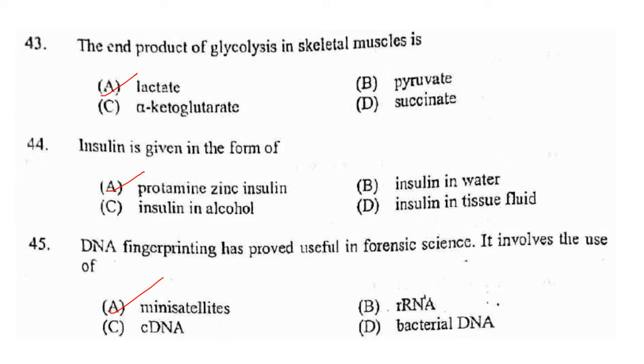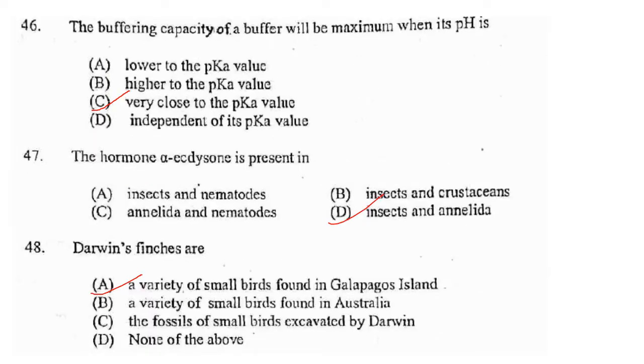Answer is A. Insulin is given in the form of protamine zinc insulin, insulin in alcohol, insulin in water, insulin in tissue fluid. Answer is option A, protamine zinc insulin. DNA fingerprinting has proved useful in forensic science. It involves the use of VNTR, variable number of tandem repeats, and these are mini satellites. So answer is option A, mini satellites.